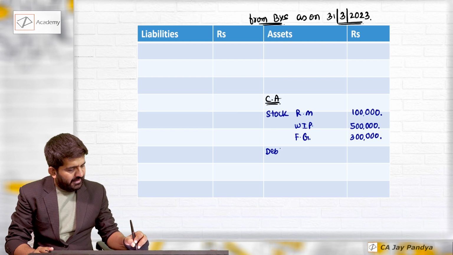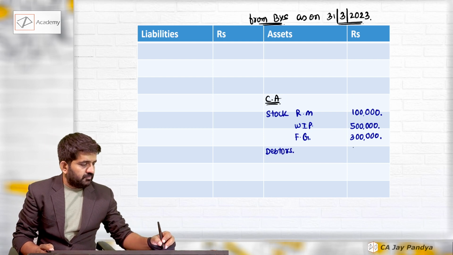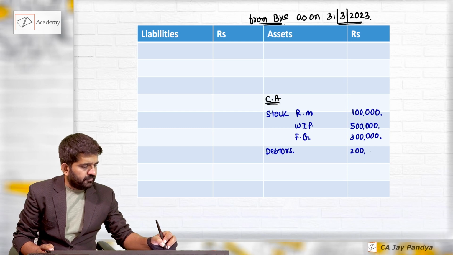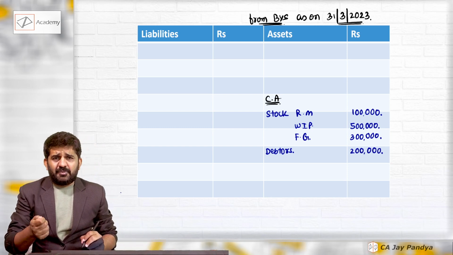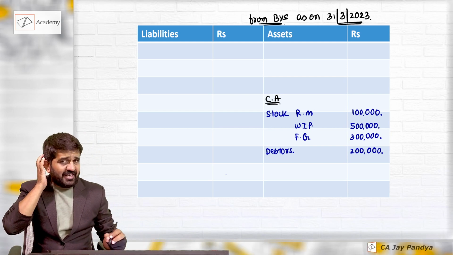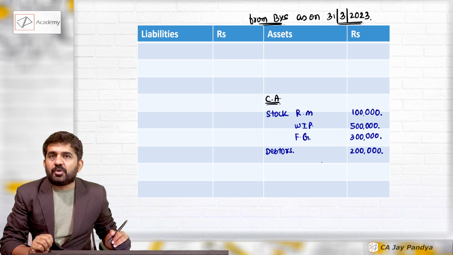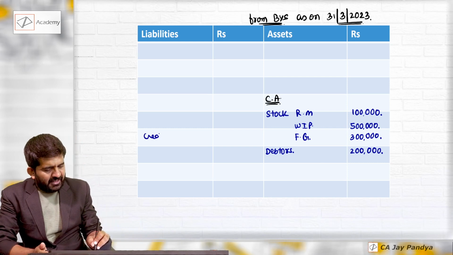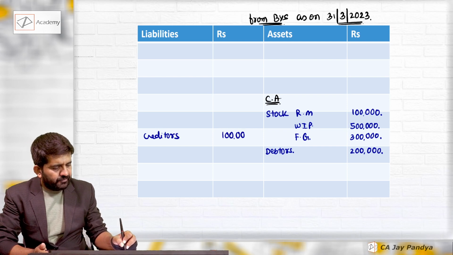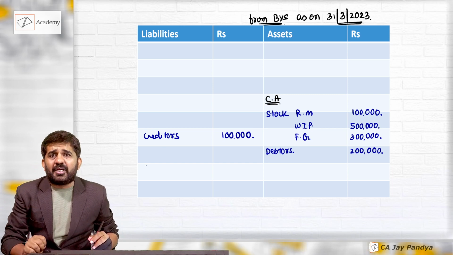There are debtors of 2 lakhs rupees. For the purpose of making it somewhat easy, I am not taking cash balance. So stock and debtors are totally this. This is the position as on 31st March. And there are creditors, a current liability, of 1 lakh rupees. How do I find out working capital requirement?